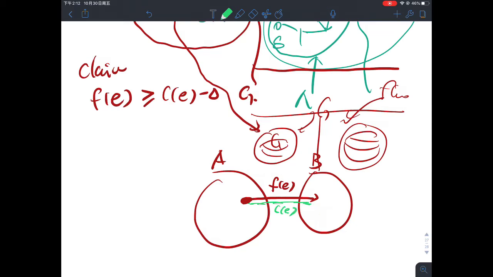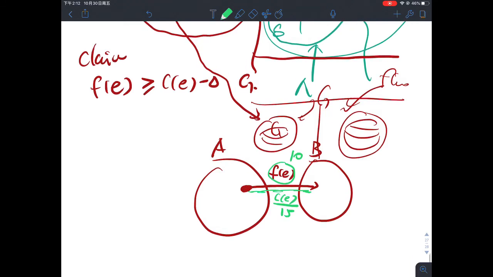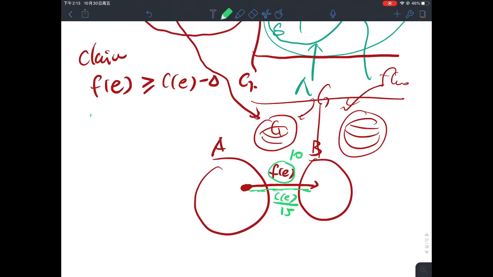Let's be more concrete: let f of E be 10 and C of E be 15. Now I'm going to claim that f of E is at least as large as C of E minus delta, which means 10 is at least as large as 15 minus delta.